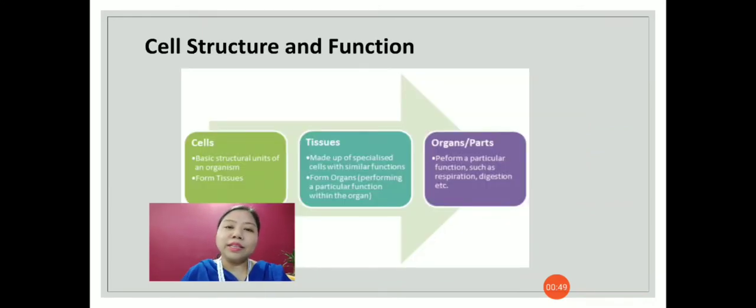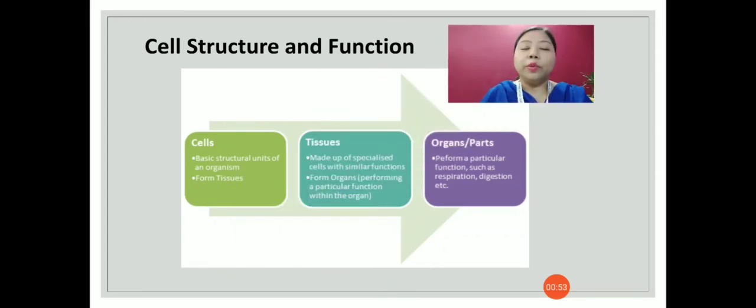Now let us understand the cell structure and function. We know that cells are the basic structural and functional unit of life. The cells combine together to form tissues. The cells which perform similar functions will form the tissues. The tissues in turn form organs.